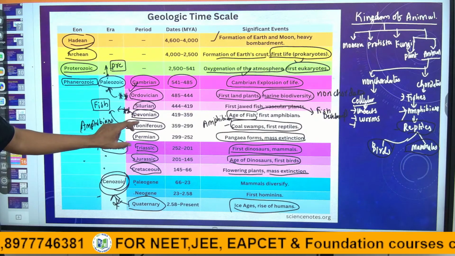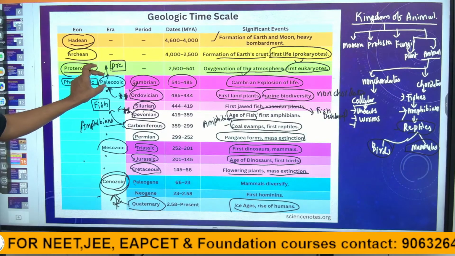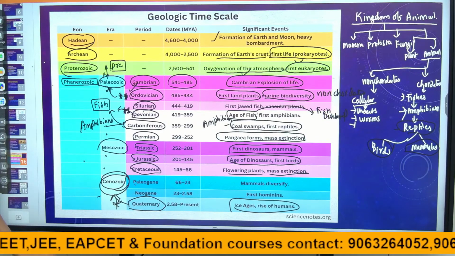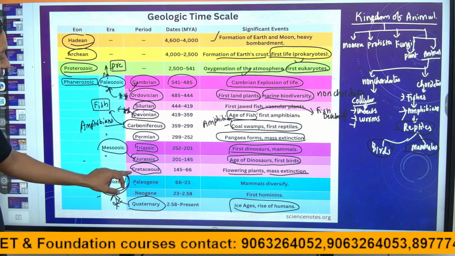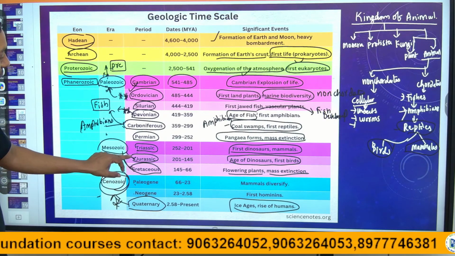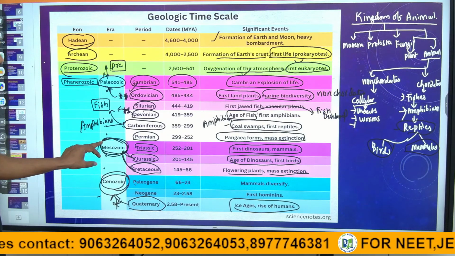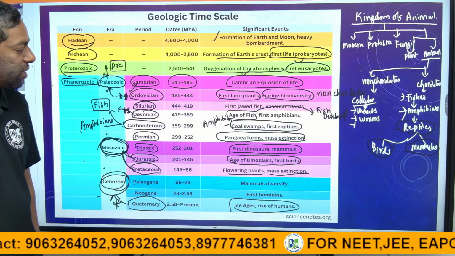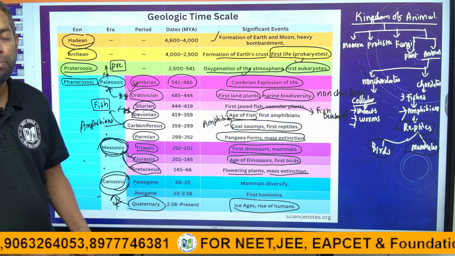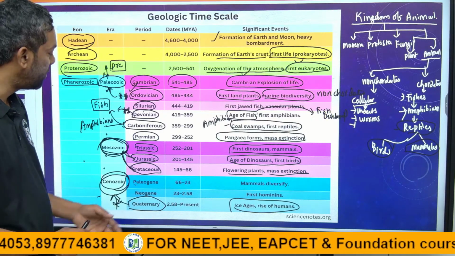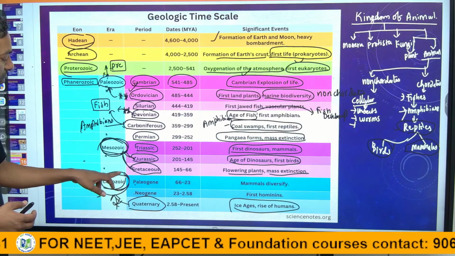Devonian is a period, Carboniferous is a period, and they come under the Paleozoic era. Next, for the exam, Jurassic and Cretaceous come under the Mesozoic era. Jurassic is the age of dinosaurs, and Cretaceous is the age of flowering plants. This is also important.